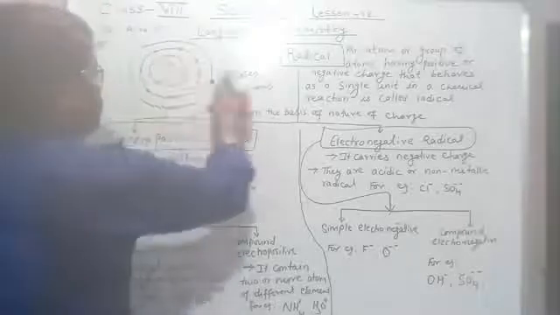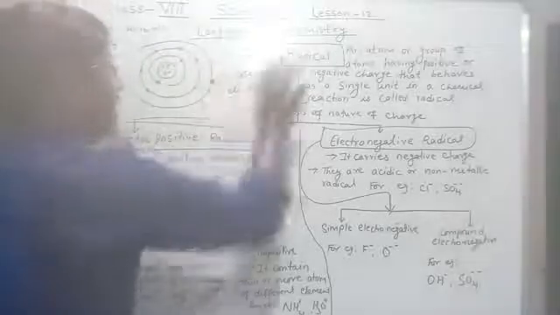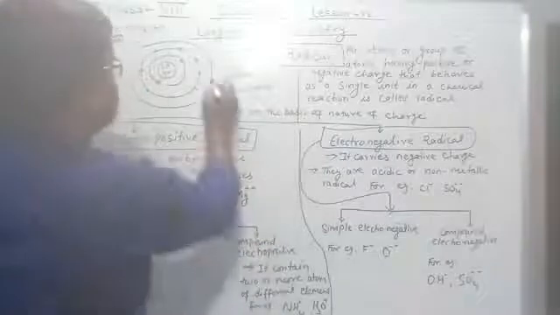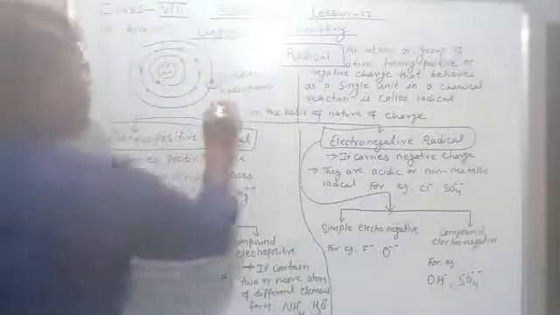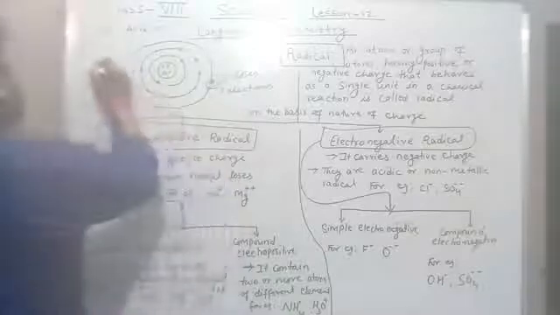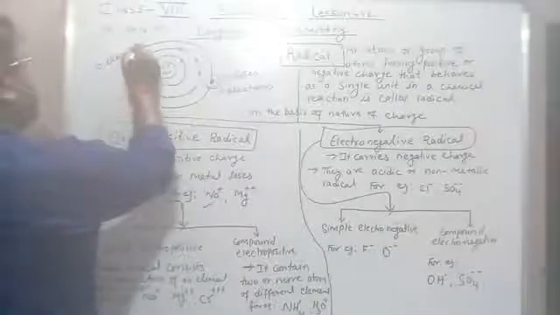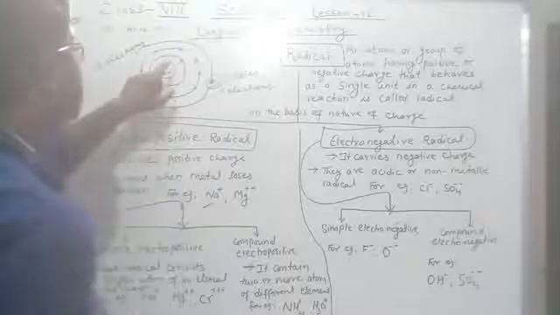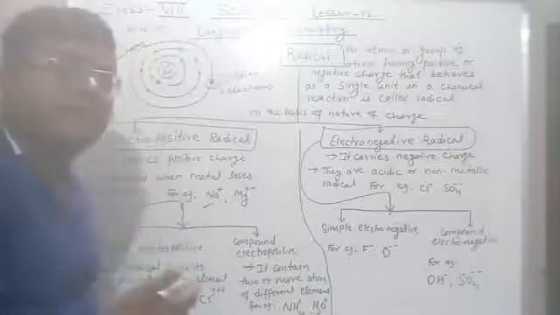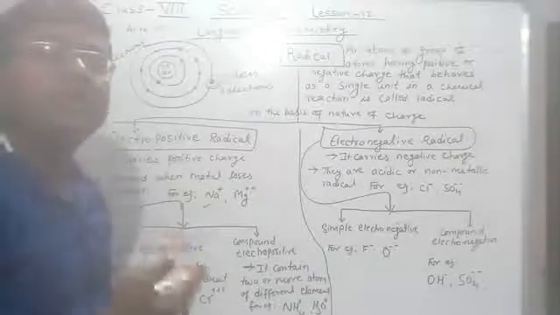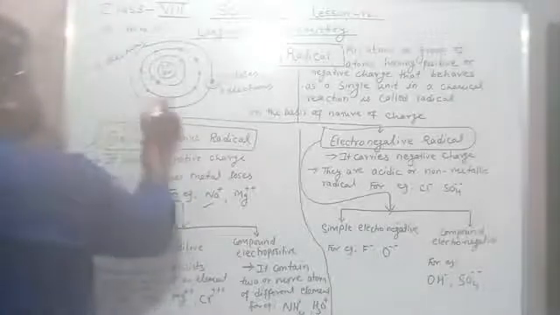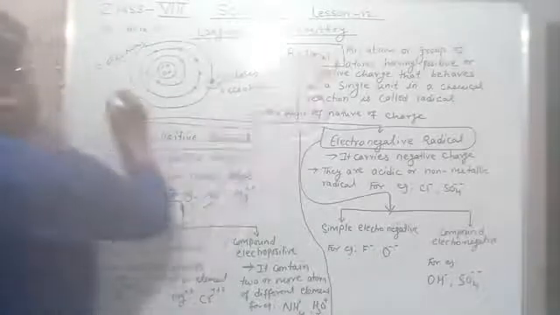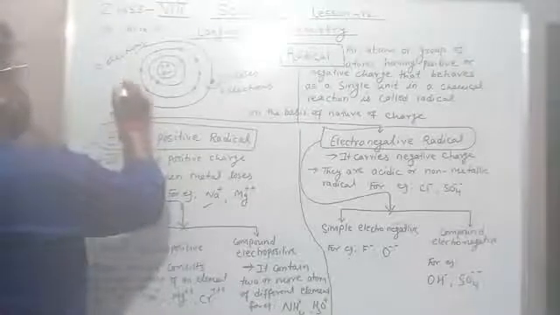Let's count. Total 11 electrons were there, and one is now gone, so 10 electrons remain. And how many protons are remaining? 11. So now the number of protons is more. Proton means a positive charge. So when sodium loses 1 electron, it becomes Na+.